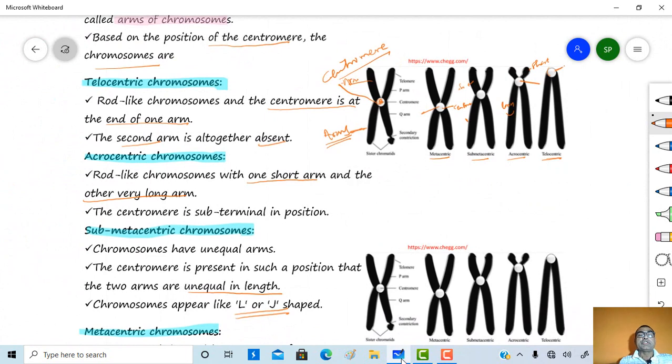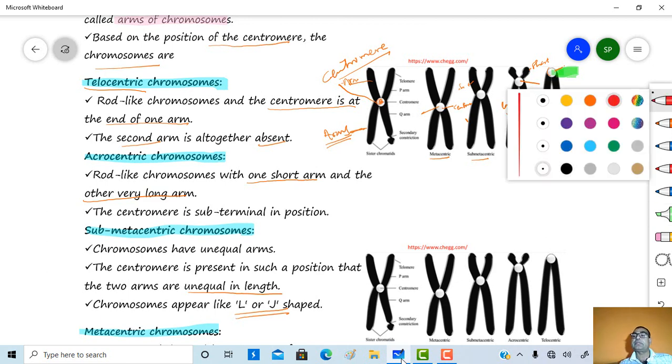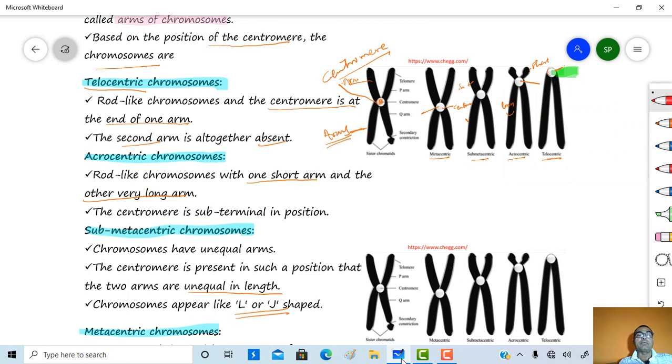Just see the types of chromosome. Just see the telocentric type of the chromosome. This is a figure of the telocentric type of chromosome where the centromere is at the end of one arm of the chromosome. The centromere is present at the end of one arm. The second arm is completely absent. So this one is a telocentric. Chromosomes are rod-like and the centromere is at the end of one arm.